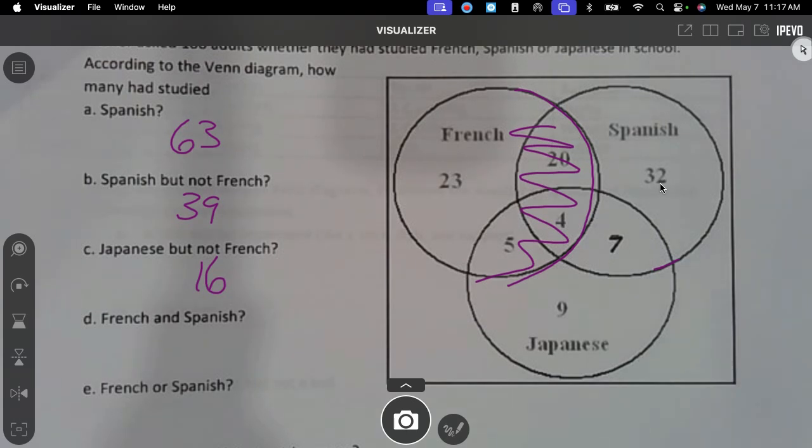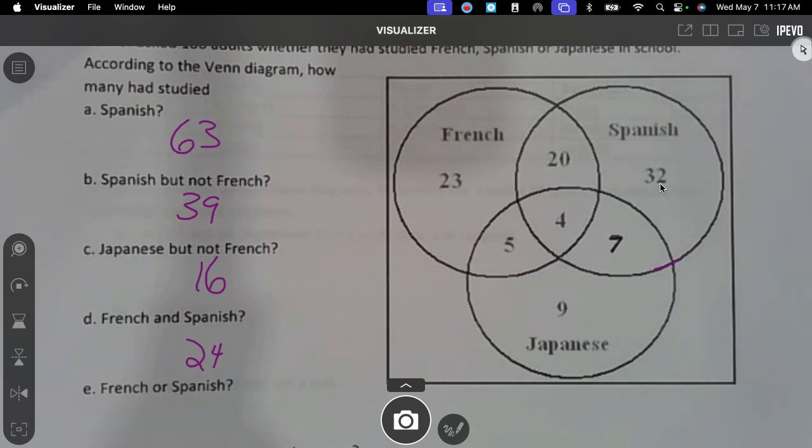How many studied French and Spanish? So you're going to see where they overlap this time. Here is French and Spanish. So that is 24. Did y'all get 24? Wait, I gotta read it again. French and Spanish. So you're looking at how many studied French and Spanish. I got that. 24.